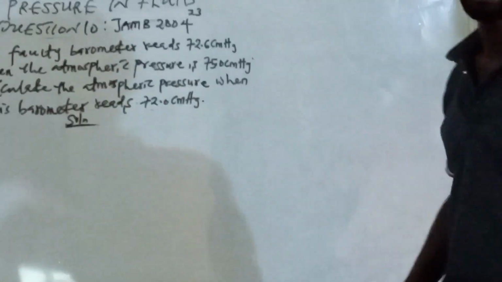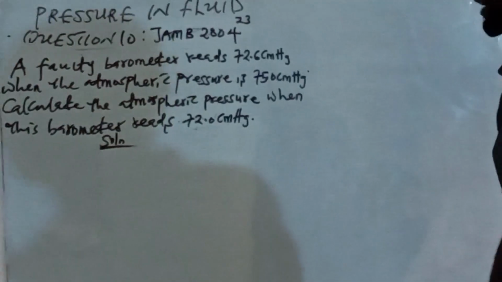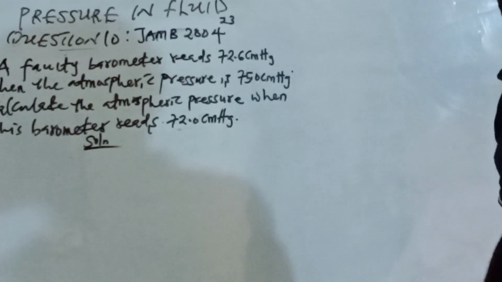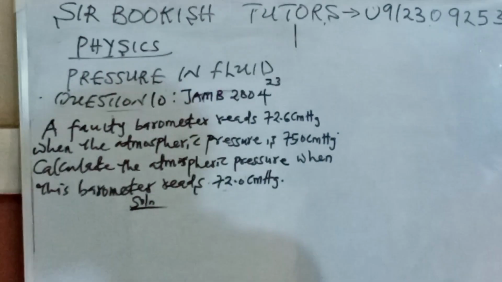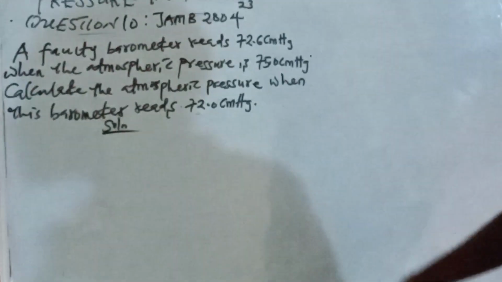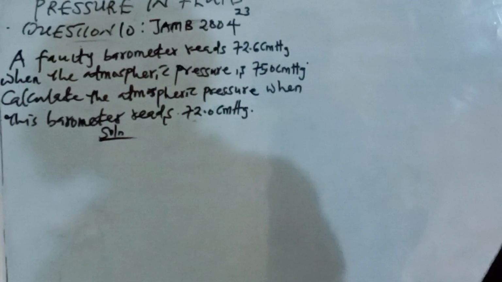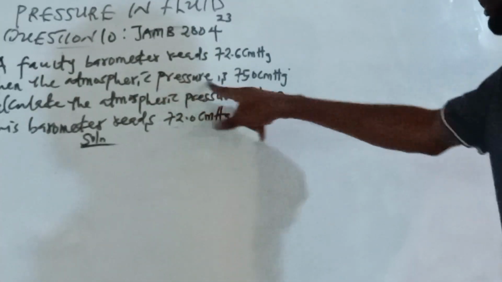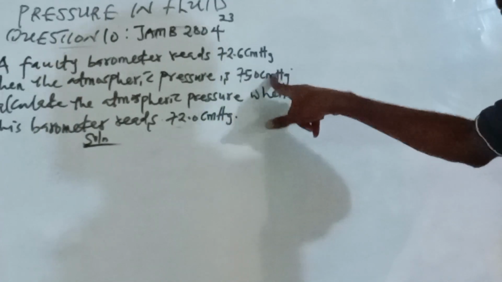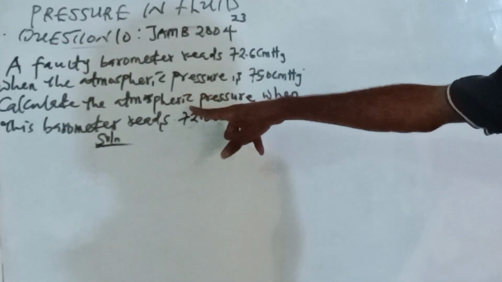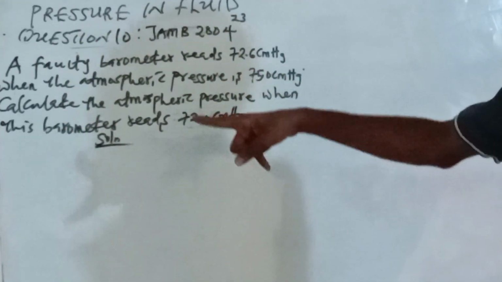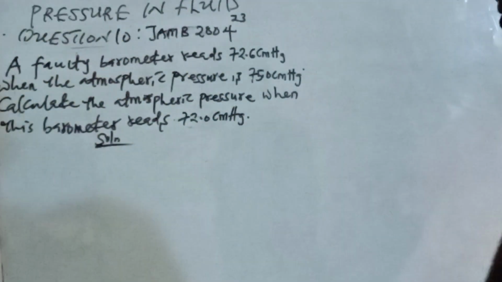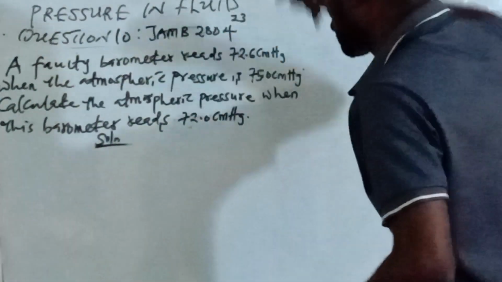Now this is question number 10, JAMB 2004. Okay, let's read. A barometer reads 72.6 centimeter mercury when the atmospheric pressure is 75.0 centimeter mercury. They say we should calculate the atmospheric pressure when this barometer reads 72.0 centimeter mercury. Okay, now I will start.